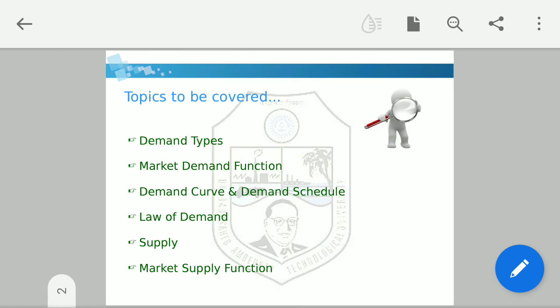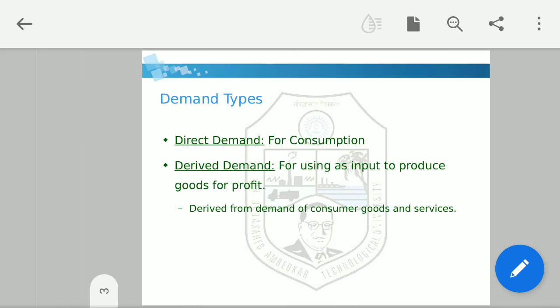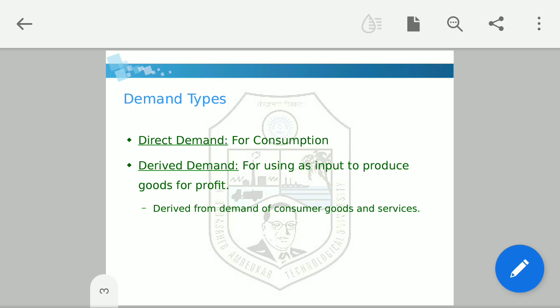Now, in today's lecture, we will discuss demand types, market demand function, demand curve and demand schedule, law of demand, supply and market supply function. So, what are demand types? There are two types of demands. First is direct demand and second is derived demand.